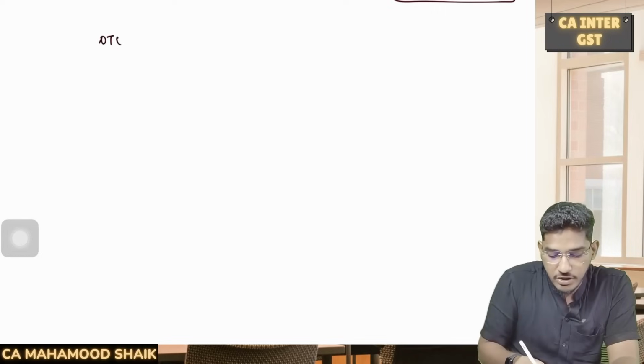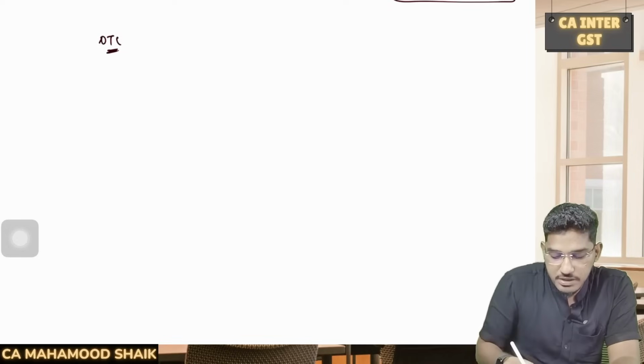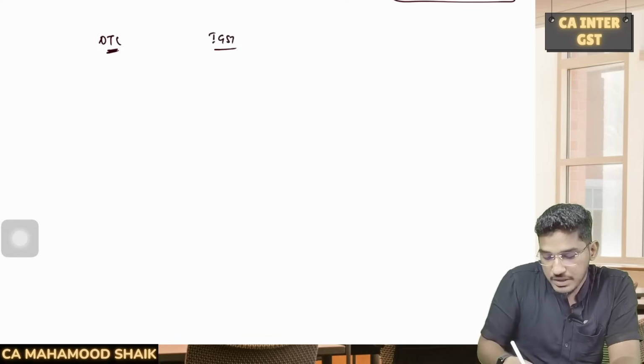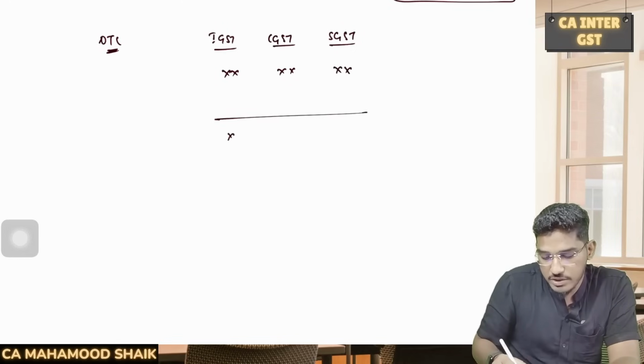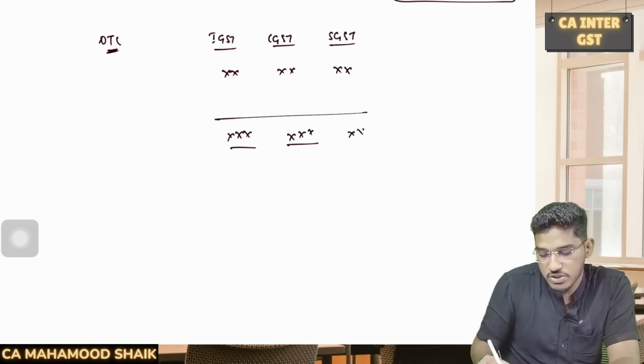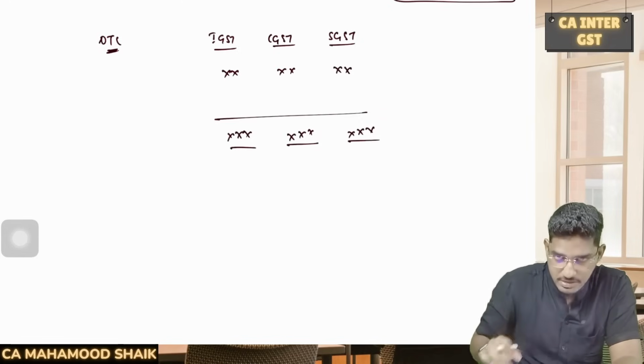So first you will calculate your output tax liability. Keep the columns in this manner. First IGST column, then CGST column, then SGST column. So you will determine what are the various outward taxable supplies, how much is output tax liability, all that you will determine, and in total you will have how much amount of IGST payable, how much amount of SGST payable, how much amount of CGST payable.